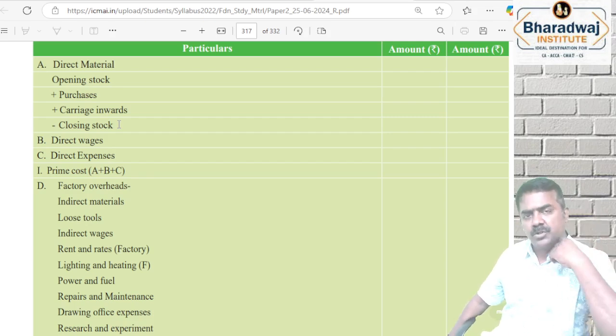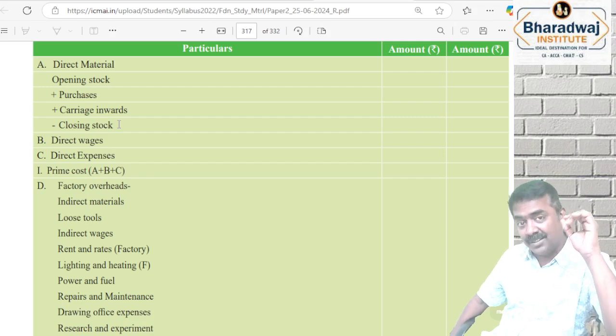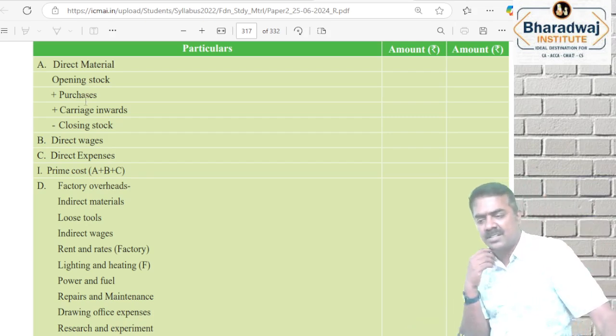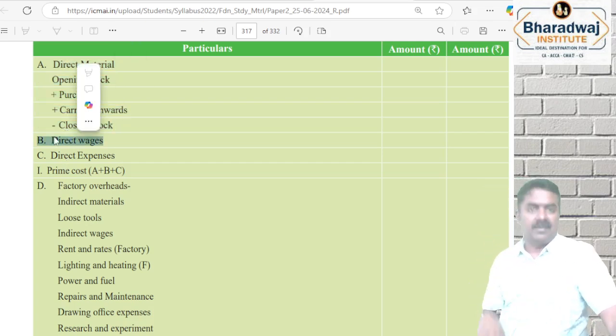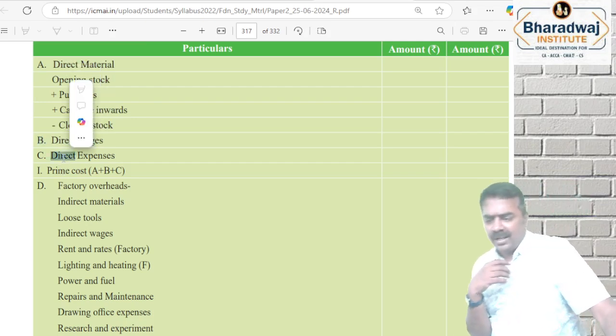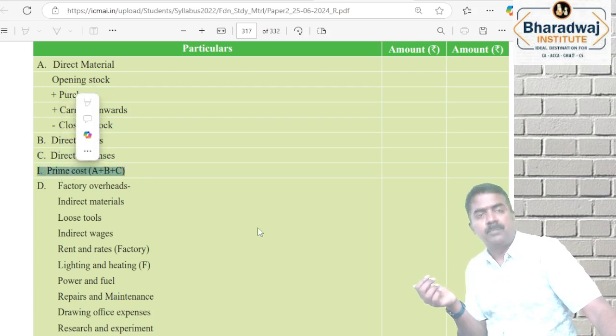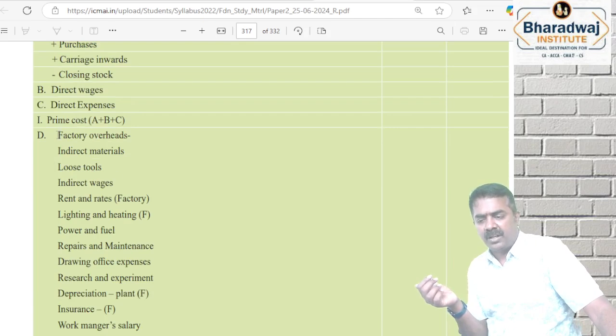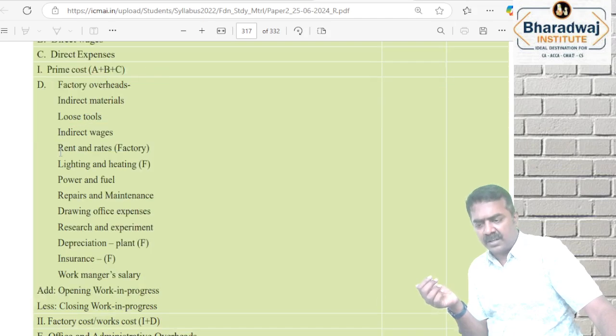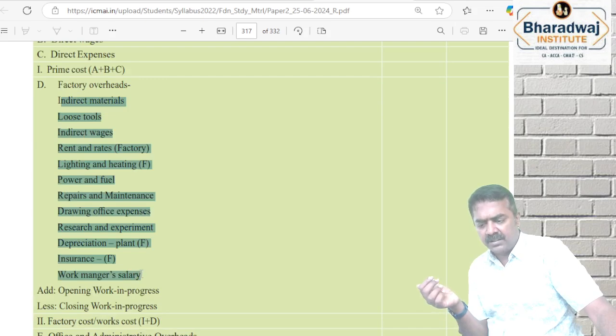You have a cloth manufacturing factory. Opening stock of yarn, thread, plus purchase of thread minus closing stock of thread will give us raw material consumed. Then wages paid to the workers who are involved in weaving, it can be handloom, powerloom like that. Any other direct expenses, it can be royalty expenses, designing expense like that. This is called as which one? Prime cost. Once prime cost is done, next we add which one? Factory overheads. All expenses incurred in the factory.